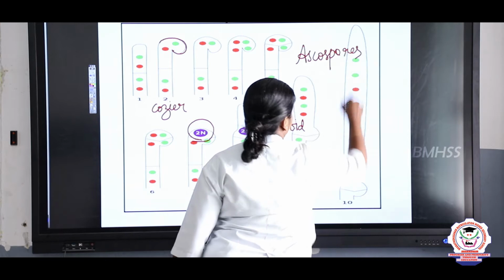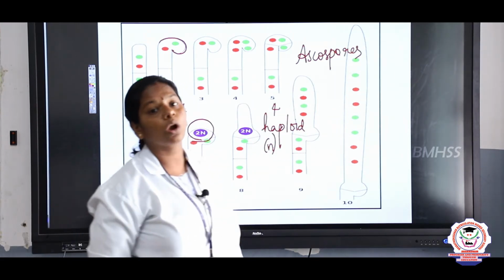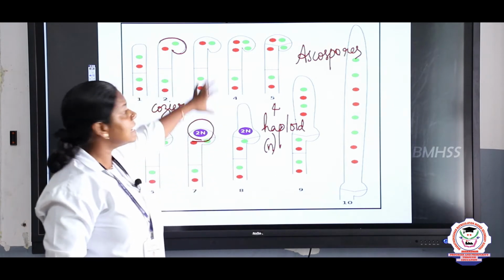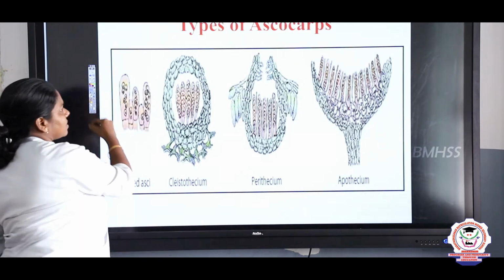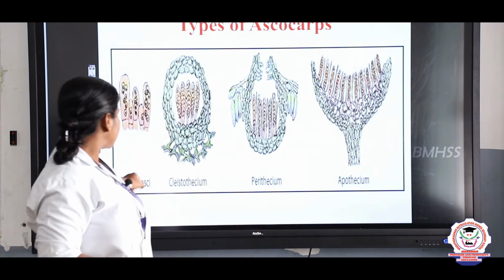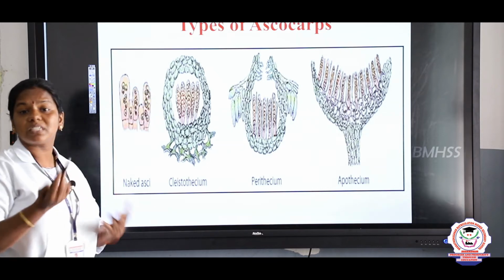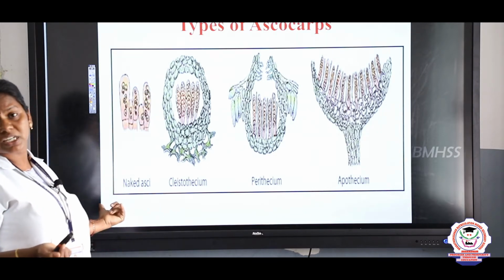Ascospores, and the body covering this we call as an ascocarp. So this is how the ascus gets developed. Next, shape. Based on the shape, ascocarp we can classify into 4. First one, naked asci. That is, the ascospores are visible. We say such a condition as naked.